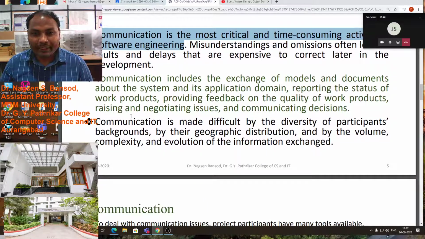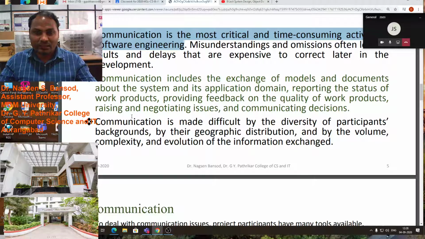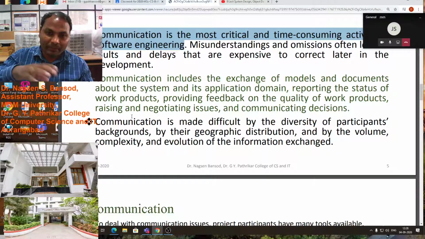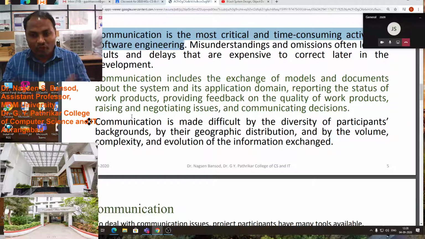Communication includes the exchange of models and documents about the system and its application domain. What is meant by communication? Communication means exchanging models, meaning information. You will share documents, and on that paper you will exchange the model of how the system will work.